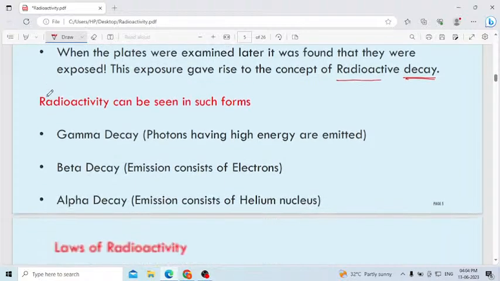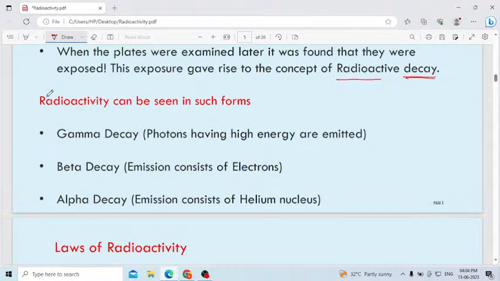Then he came to know that radioactivity can be seen in such forms. In gamma decay, photons having high energy are emitted. In beta decay, electrons are emitted. In alpha decay, the emission consists of helium nuclei. Let us study in detail today what is meant by alpha, beta and gamma decay.